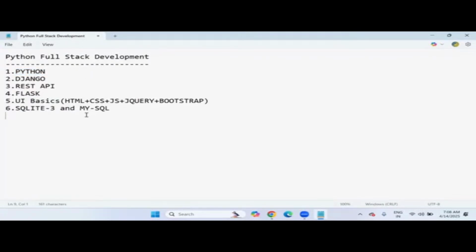Suppose your requirement is, after learning Python, you want to move towards data science or data analysis or ML, machine learning or AI, or even AWS, DevOps. If you are planning to go into these areas after learning Python, then it is better to go with only Python Core and Advanced. So no need to learn Django, REST API, Flask, UI and all.